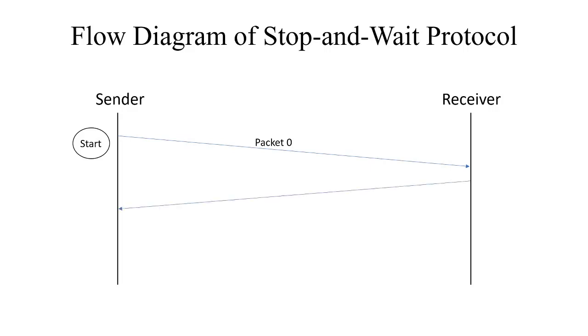Then the receiver will send the acknowledgement to the sender with the sequence number 1, which is the next packet expected from the sender. If this acknowledgement comes before the timeout expires, then we consider that the transmission is successful and the sender has received the acknowledgement that the packet 0 it has transmitted has been successfully received.